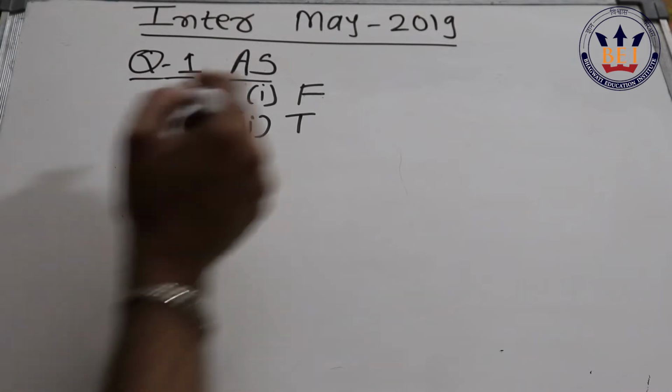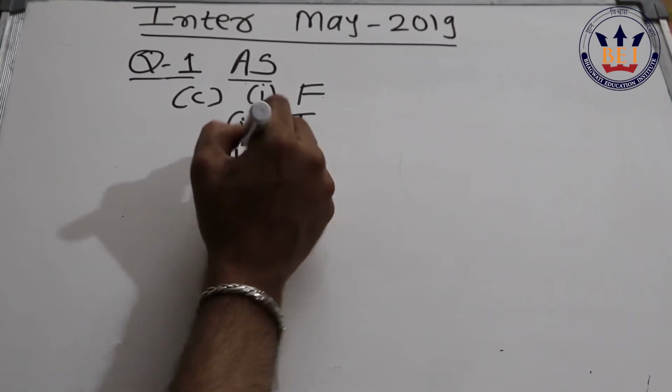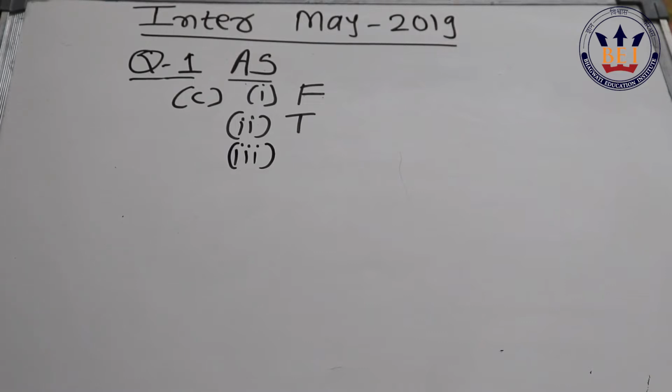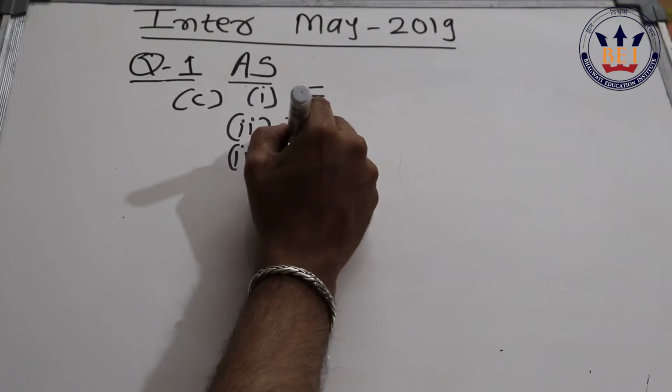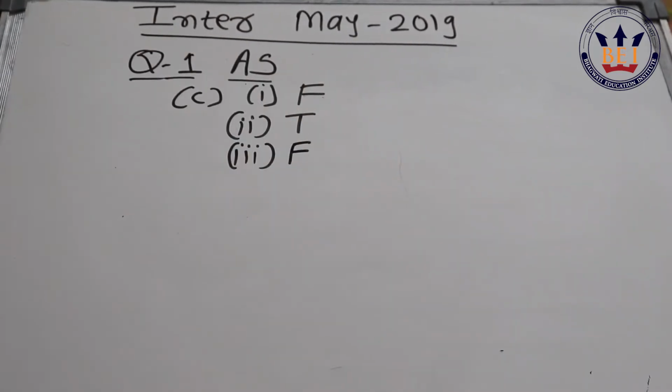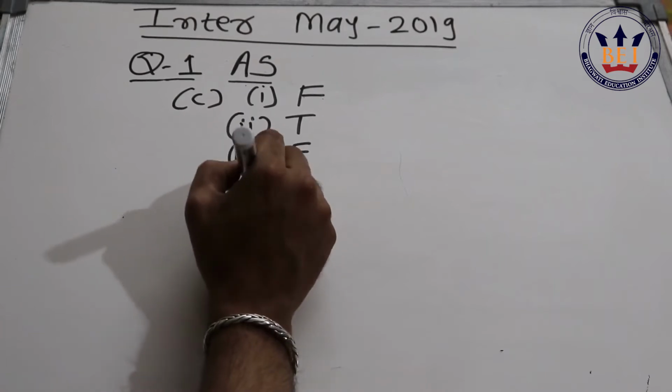Moving towards the next one, the third one is our favorite accounting standard 2, inventories. Inventory should be valued at lower of cost and selling price. Obviously not. Inventory should be valued at cost or net realizable value, whichever is lower. That we have already studied. You must have studied it in your CA Foundation or CPT in the inventory topic. So here also the same thing is repeated. There is a huge difference between selling price and net realizable value. So it should be not selling price but net realizable value.